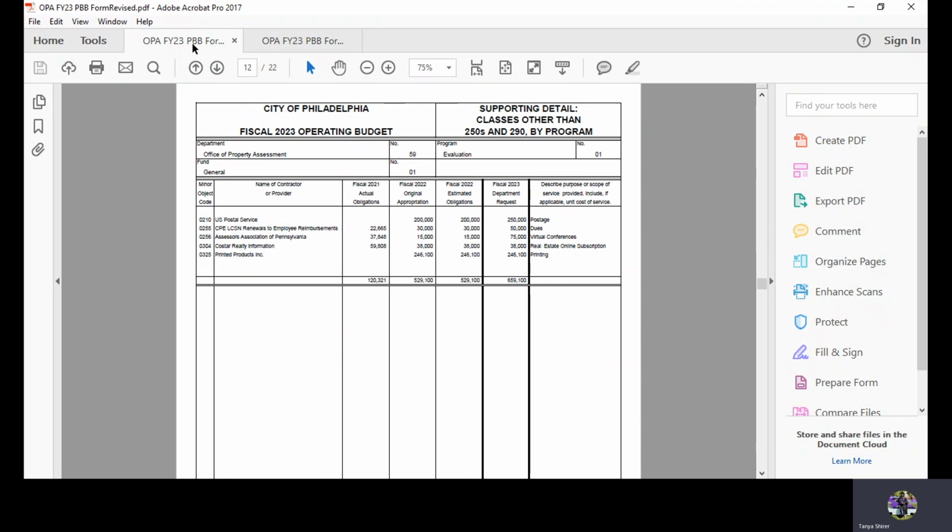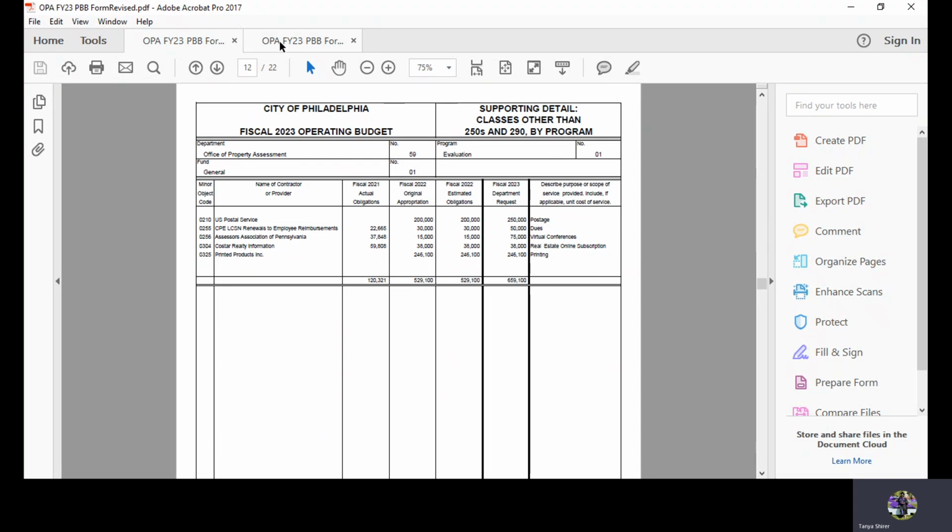So we're going to go back to schedule 7153O, and we're going to report class 304, the contractor, vendor, or provider of service, the actual amount for 21, the budgeted amount or adopted amount of $38,000 for 22, the fiscal 22 estimated obligations due to target budget and or mid-year ordinance changes of $38,000, and the fiscal 23 departmental request of $38,000, and the scope or reason for use of this provider.